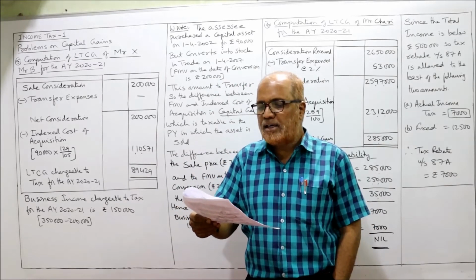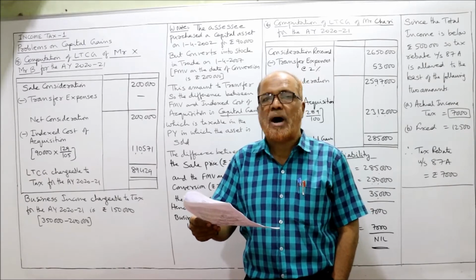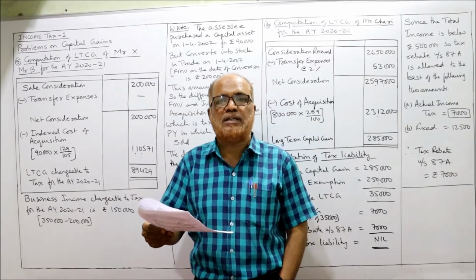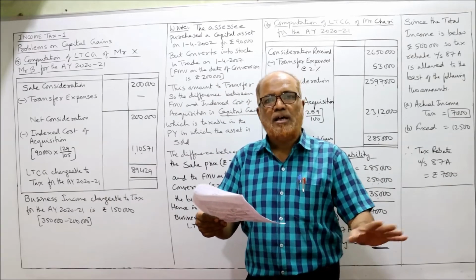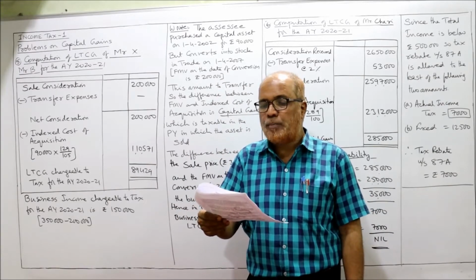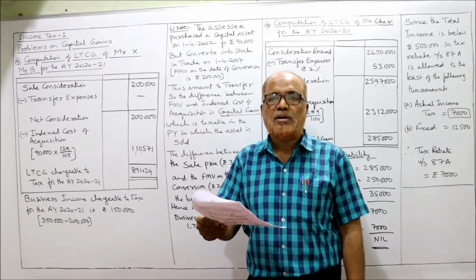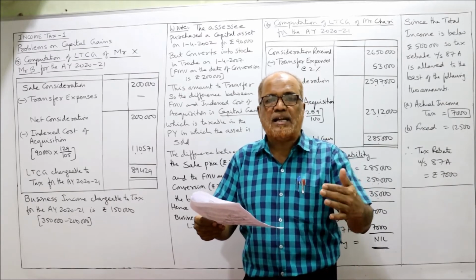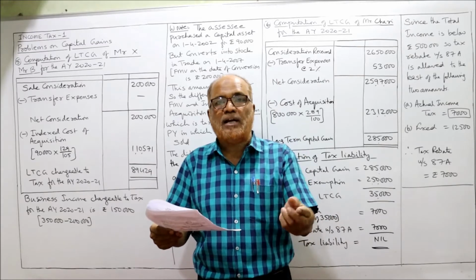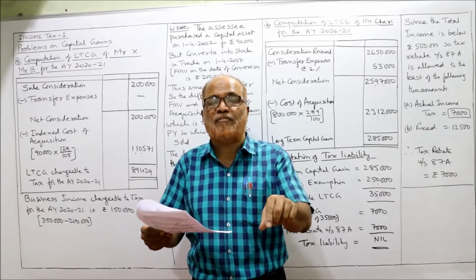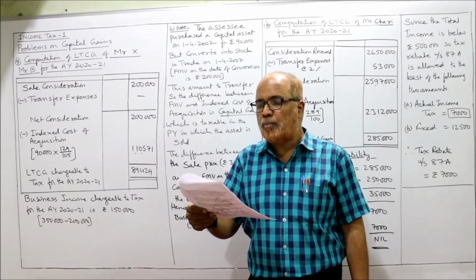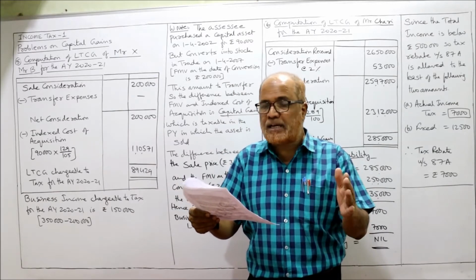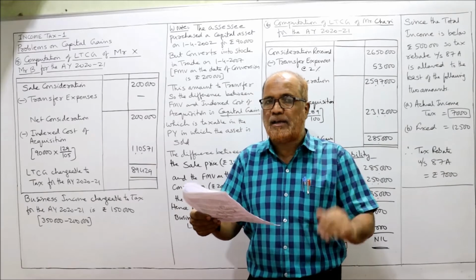The stock in trade is sold by Mr. X on March 10, 2020, current previous year. Current previous year, he sold the asset for rupees 3,50,000. He has sold, the sale consideration is 3,50,000, and on the date of conversion, its fair market value was 2 lakh. Determine the amount chargeable to profit, indicating separately business income and capital gain.